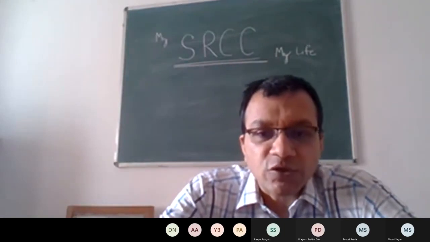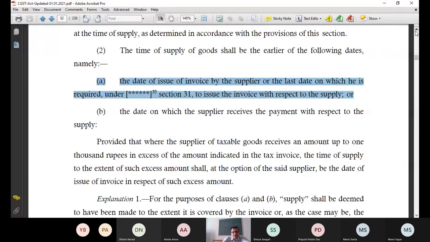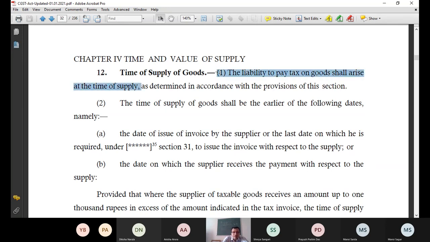Now this is my section 12.2 and see what it says. This is the real, exact, original knowledge. So let me start reading section 12. Time of supply of goods. The liability to pay tax on goods shall arise at the time of supply as determined in accordance with the provisions of this section. So why have I not discussed 12.1 with you? Because that was a conceptual section. It was only telling me the concept that liability to pay tax will arise at the time of supply. That's it. That is the concept.